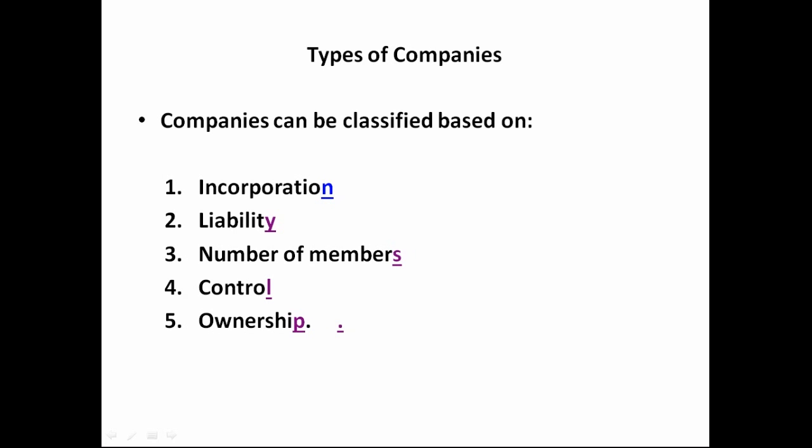And now let's recap what we have seen. We have seen the various types of companies. We have seen the companies based on incorporation. We have seen based on liability, the number of members, the control, and ownership. So now we'll come to unit number 4.